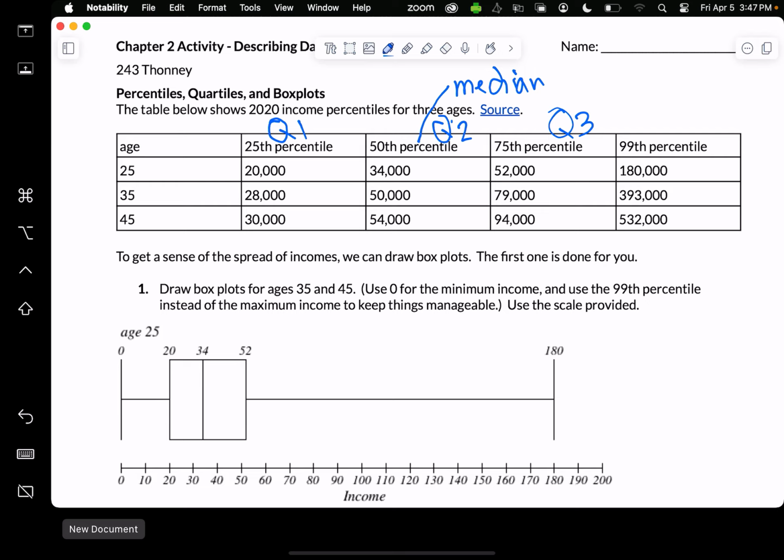And we did not have a minimum or a maximum, but here I told you, draw the box plots, use 0 for the minimum income. That seems like a reasonable assumption. Use the 99th percentile instead of the maximum income. Oh, and I decided to do this to keep things manageable so that we wouldn't have such ginormous numbers down here on our graph. And I've provided the scale for you. So let me see if I can scroll this up.